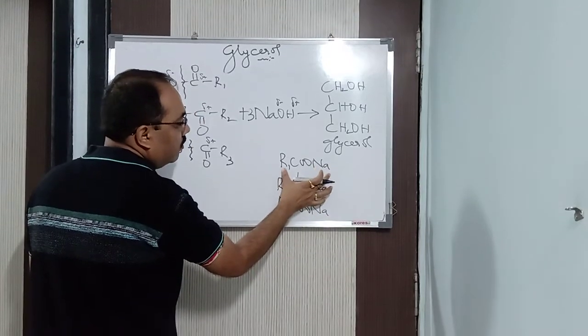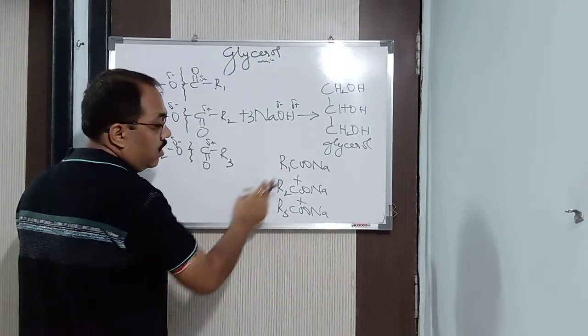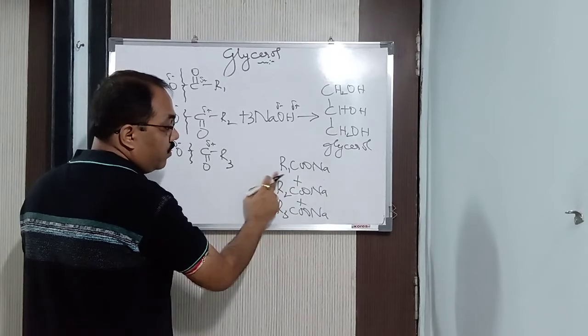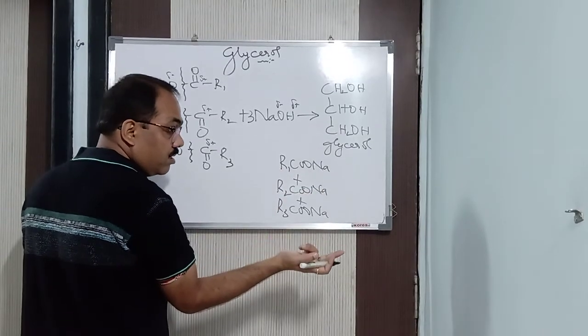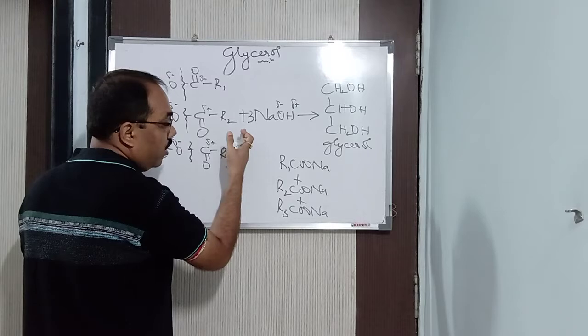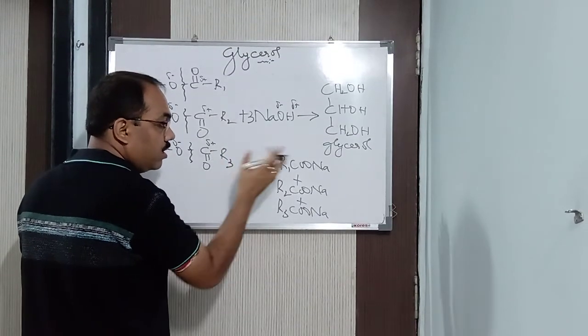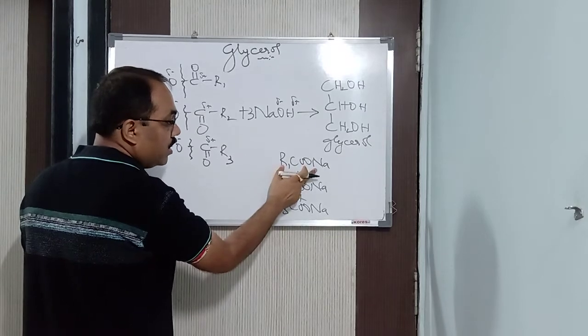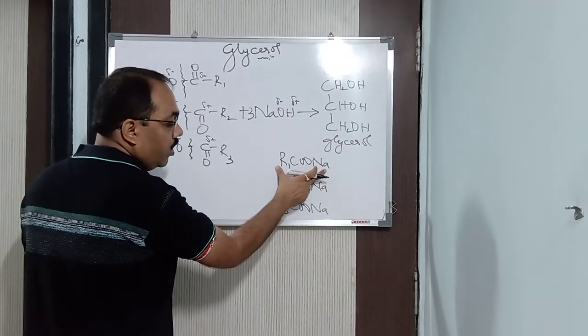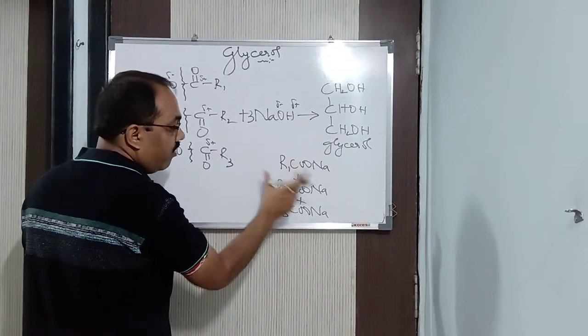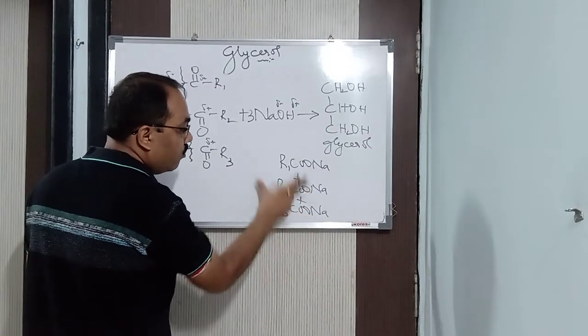So this is nothing but the formula of soap, the sodium salt of higher fatty acids. The higher fatty acids are your palmitic acid, stearic acid, oleic acid. So when this acid reacts with sodium, we get the sodium salt of the higher fatty acids, which is nothing but your soap. So we are actually getting soap.